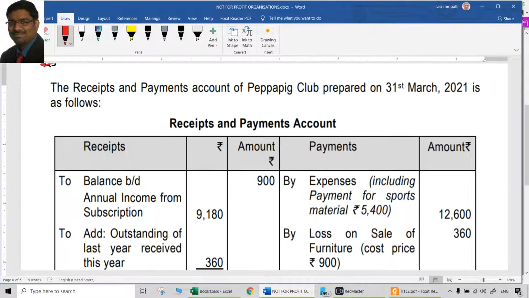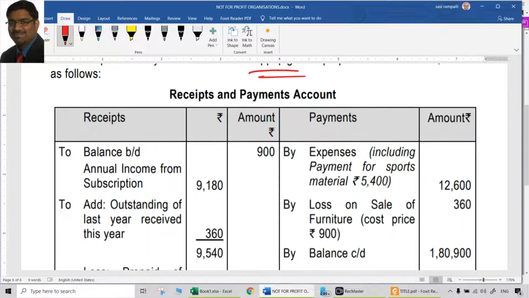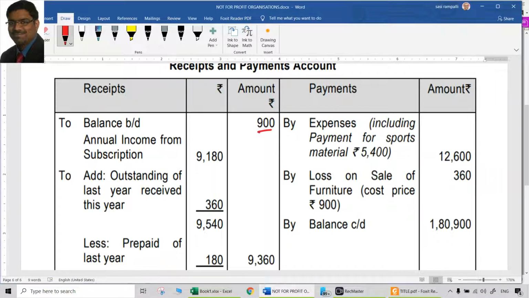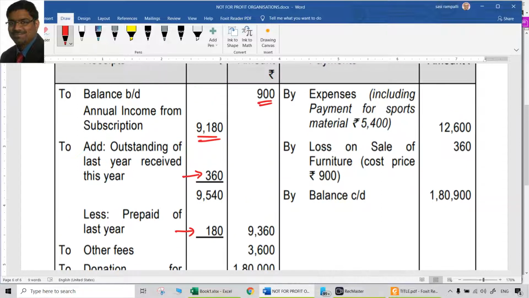What is given here is the receipts and payments account of some club, whatever it is, prepared on 31st March 2021. Normally in any question, the receipts and payments account is okay, correct. The balance brought down is there, that's not a problem. Annual income from subscription 9,180 is there, which is also a receipt, no problem. But see what they did here. Outstanding of last year received this year, of course, that is also no problem because that is also a receipt this year. And the prepaid of last year, they reduced here in the receipts and payments account.